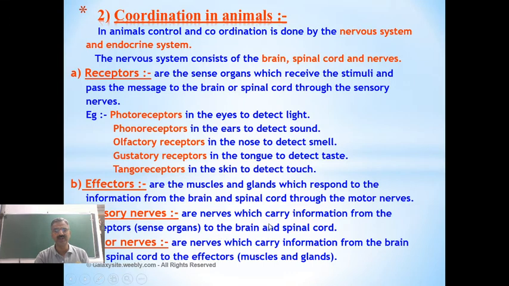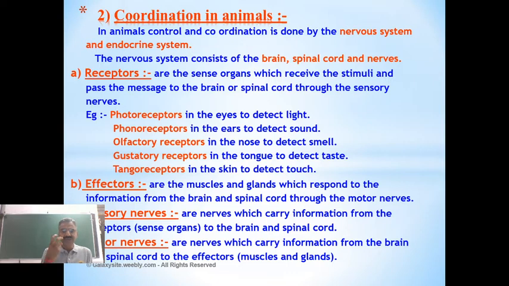So sensory neurons are the ones which carry information from the receptors to the brain and spinal cord. From the sensory organs, the information has to be taken to the brain and also spinal cord, which form the central nervous system, where that is going to be processed and the specific response is going to be given, and that response has to be brought from the brain to the effectors. Which are the effectors? Muscles and glands.